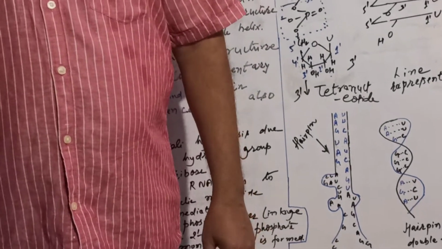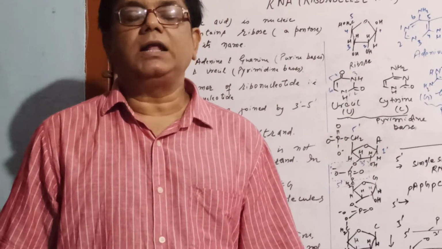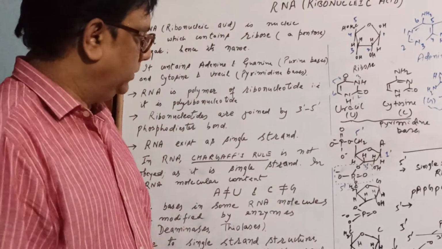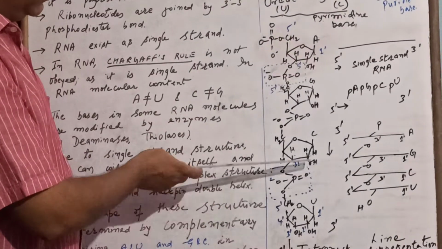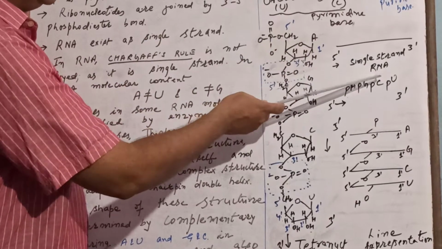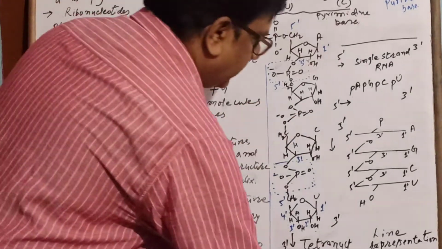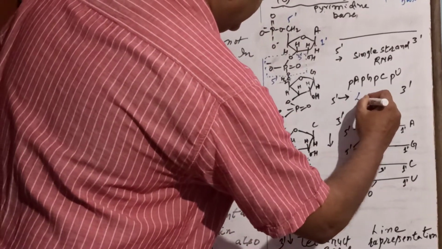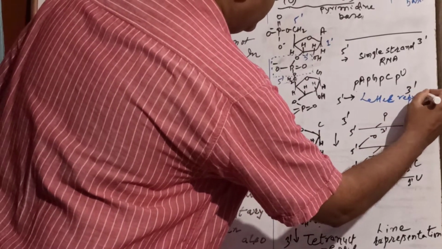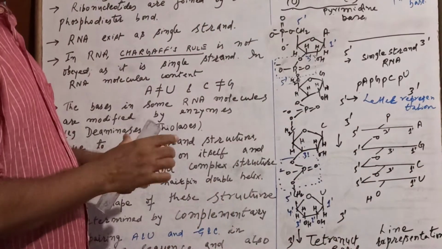Now again, one difference between RNA and DNA you can find on the basis of alkali hydrolysis of RNA. Before I go to this, you can see that when we talk about RNA, this is the tetranucleotide. This is, in general, a single strand RNA from 5' to 3'. This is the line representation of the sequence of this tetranucleotide.